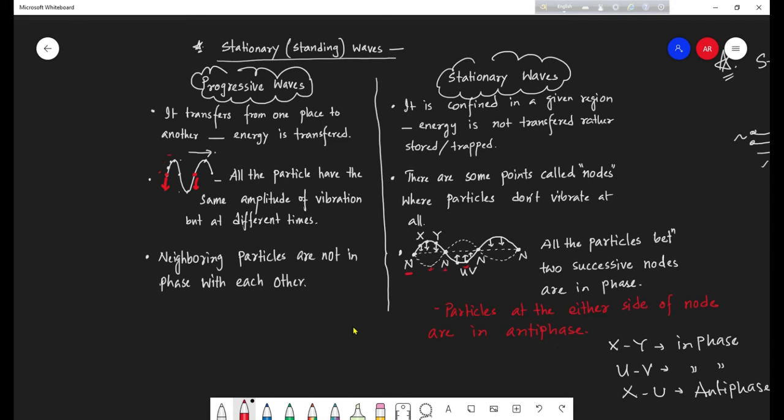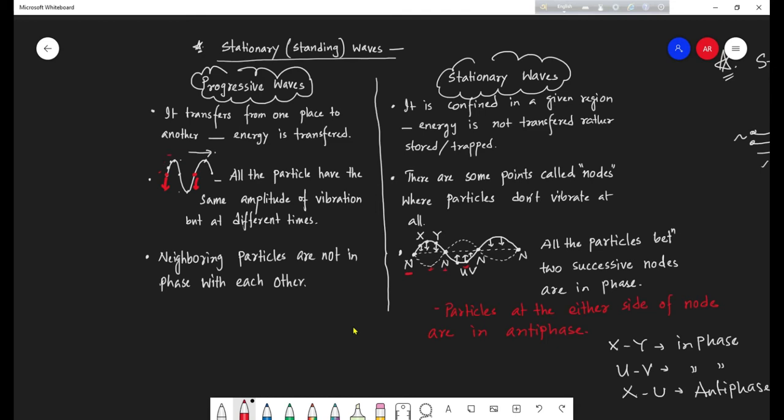You had an observation there that a node is the point where the particle doesn't vibrate at all. So between two nodes, these 2 points are nodes, all the particles here are in phase.